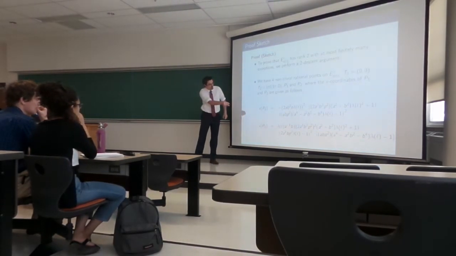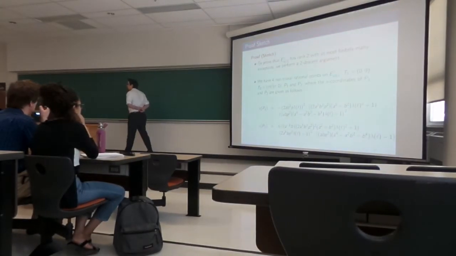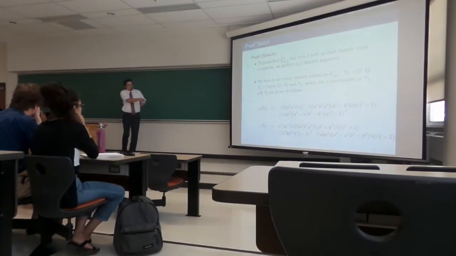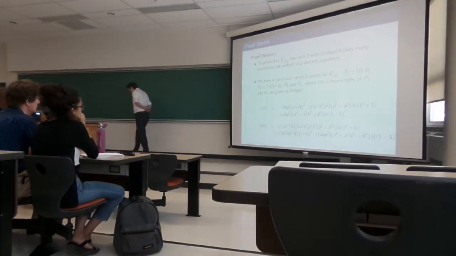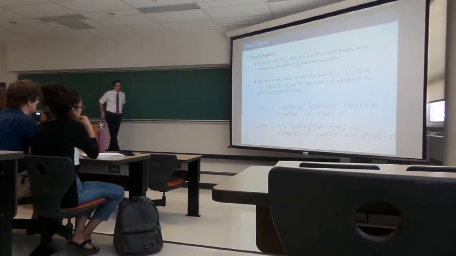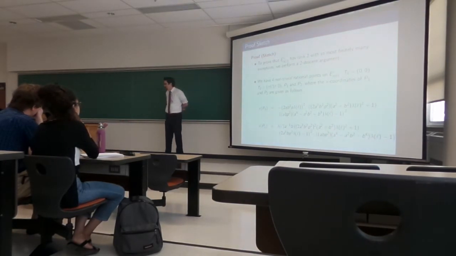So I get this fellow here, mod Q star squared. And if I want to show that that's not congruent to 1 mod Q star squared, I need to show that this fellow, right there, is not a rational square, right? So take that guy, set it equal to a square, expand it out, and you see you get either a genus 2 or a genus 3 curve, I can't remember.